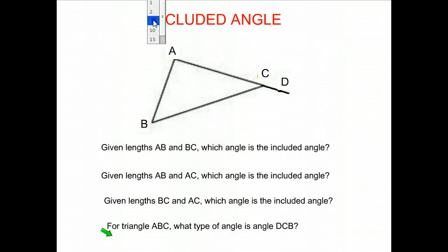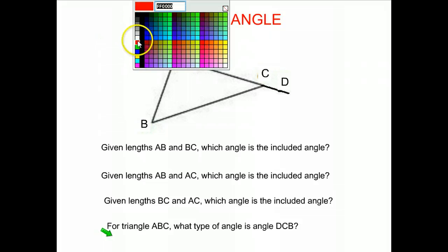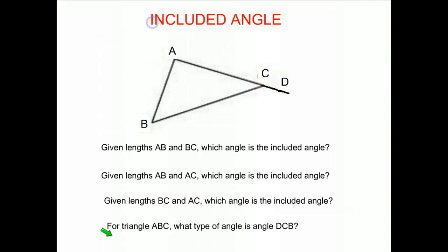Okay, let's take a look at this example. One thing you'll need when you're working with side angle side is to be able to identify an included angle. So let's go through a few and see if we can determine where the included angle is and talk about how that works. Okay, so here's the first one. Given lengths AB and BC, which angle is the included angle?